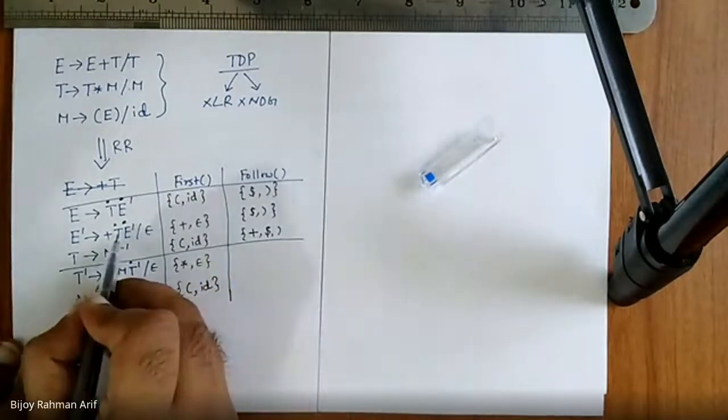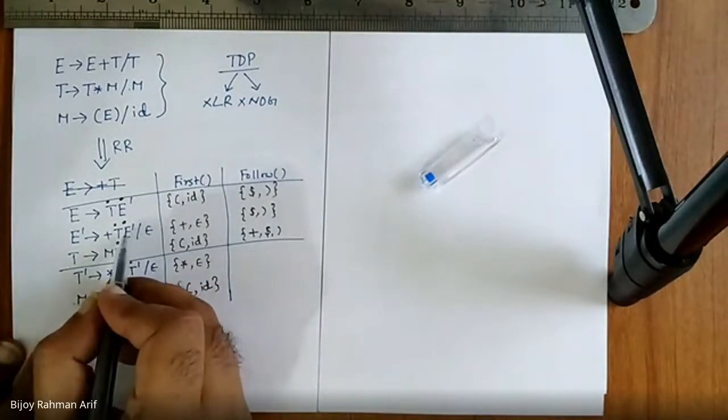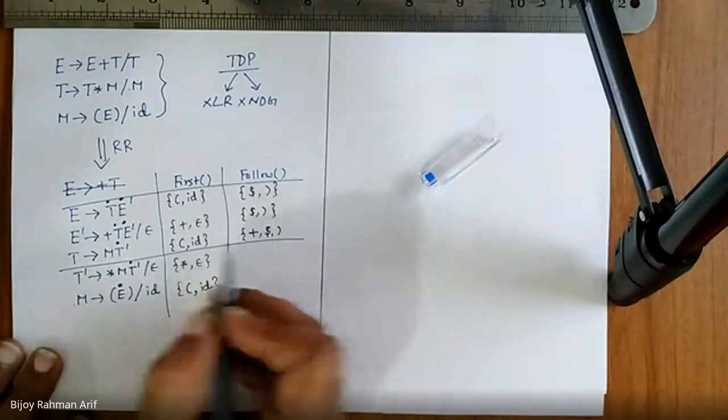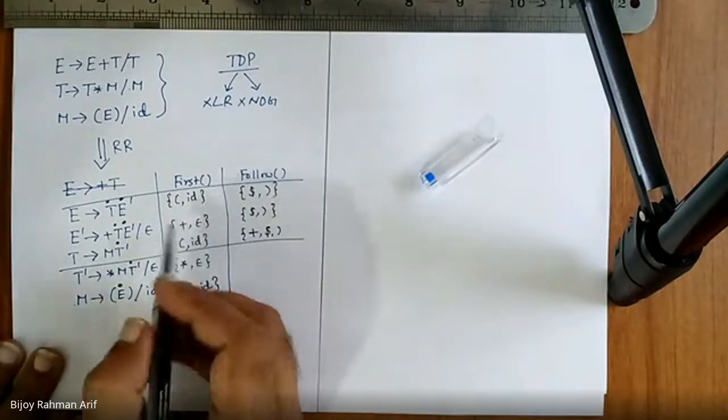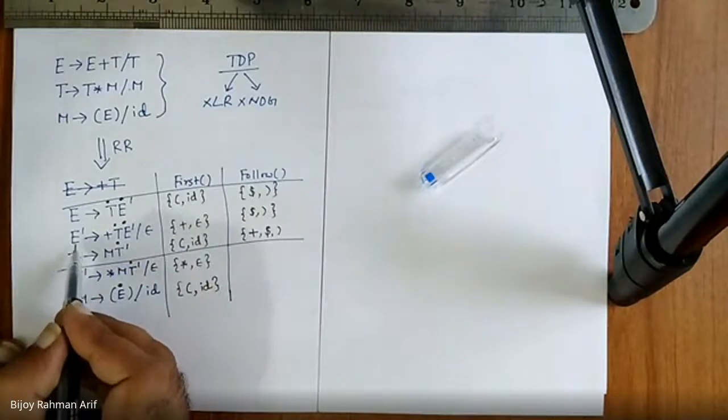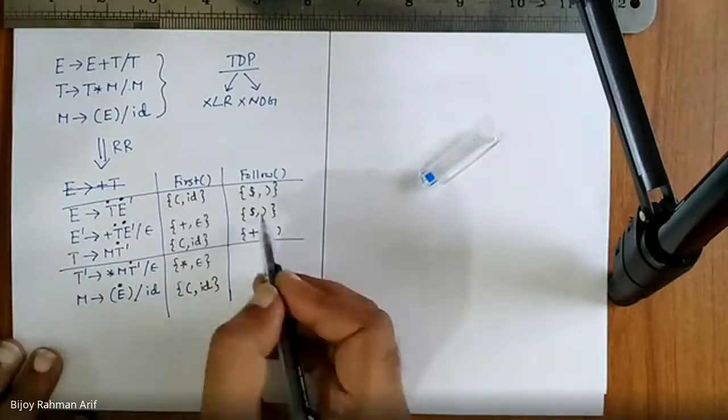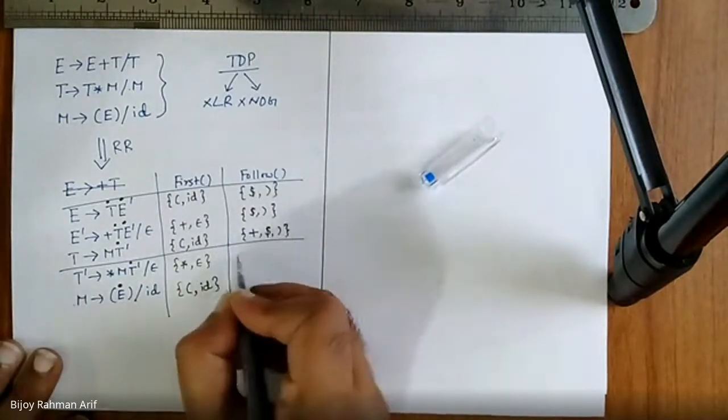And for this one, T is nothing but first of E dash. First of E dash is nothing but plus and epsilon. If you put epsilon, this one vanishes. Follow of E dash is nothing but dollar. So yeah. Let's go over here.